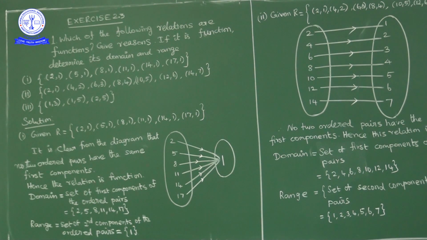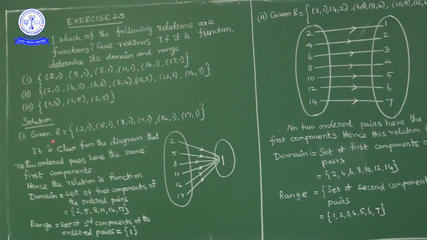Now, some relations are given, and we have to check which of these relations are functions. If it is a function, what is its domain and what is its range? What is the question here? Which of the following relations are functions? Give reason. If it is a function, determine its domain and range. The first question, first part: the relation contains the ordered pairs (2,1), (5,1), (8,1), (11,1), (14,1) and (17,1).